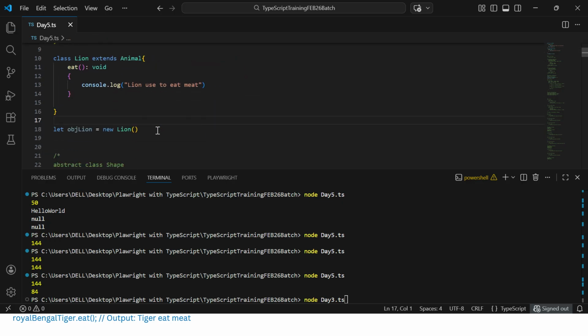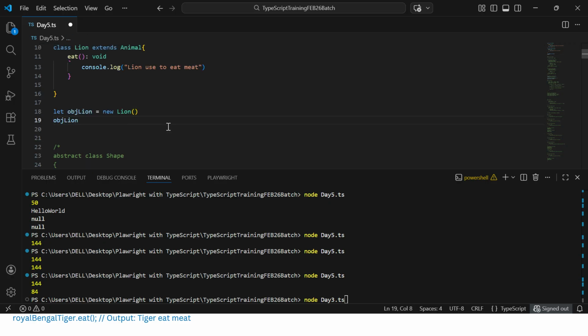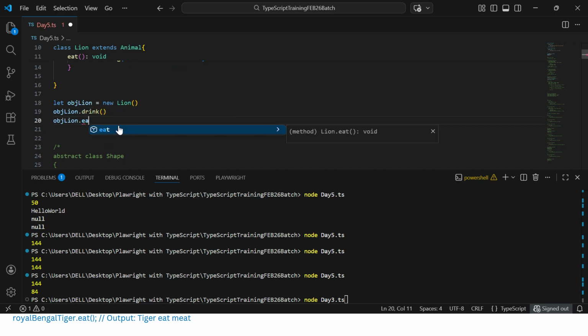Now, okay, we did it. Now what is the object name? Lion dot, call it drink, so it is fine. Okay, then we can call that eat. So this is the way I can just use it. Now I can have n number of things there, run it.